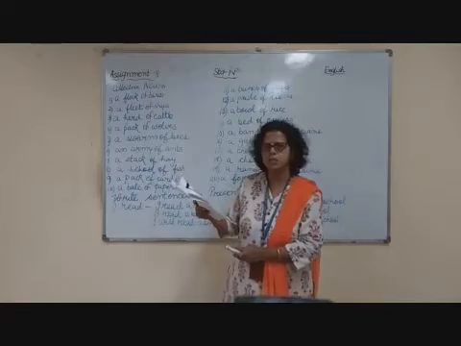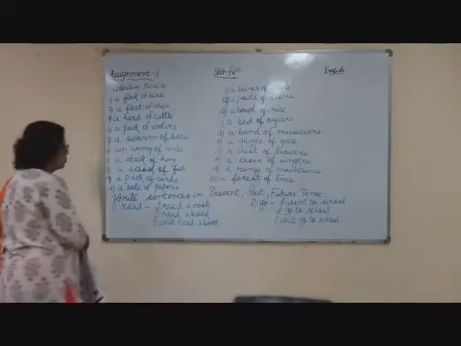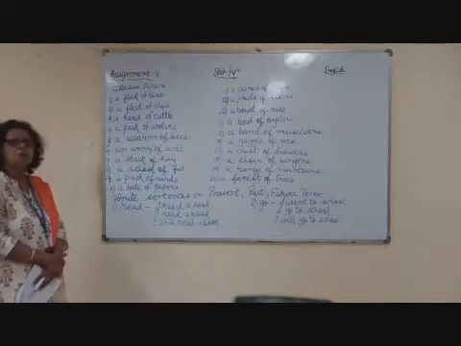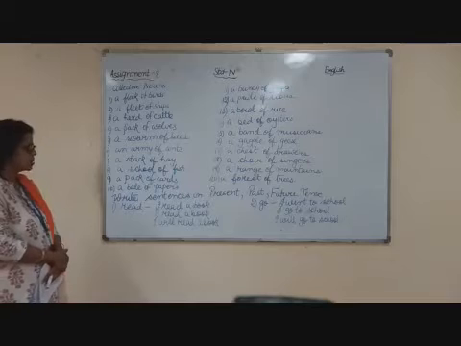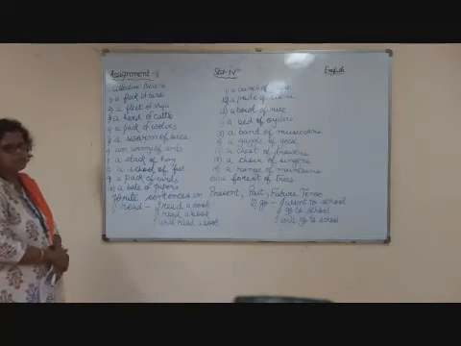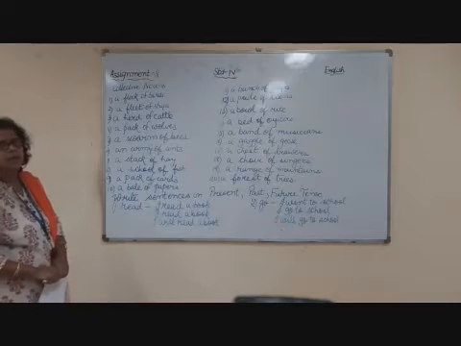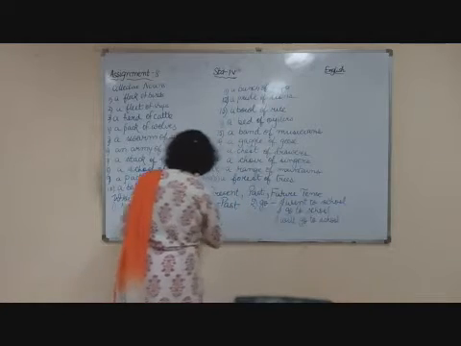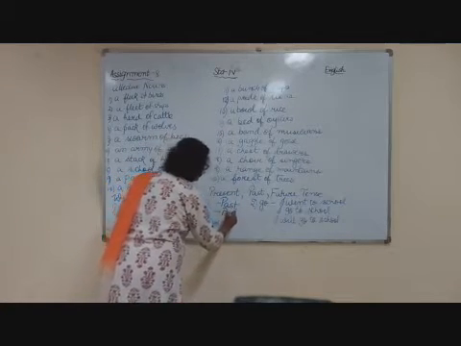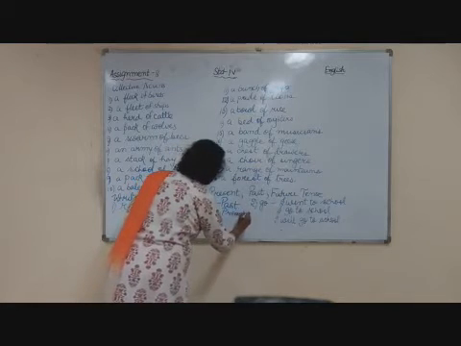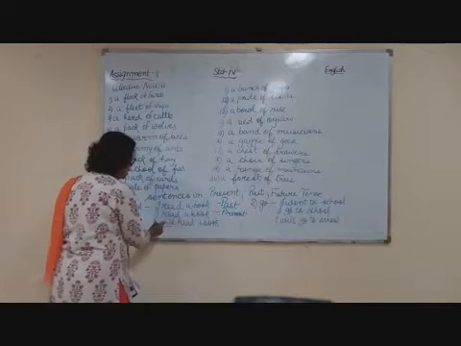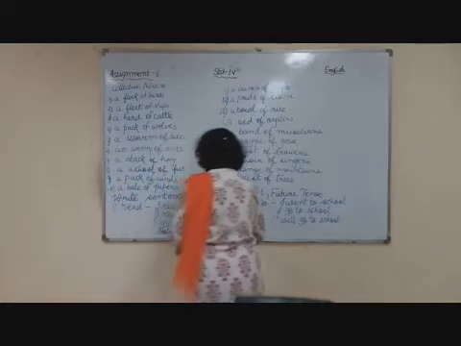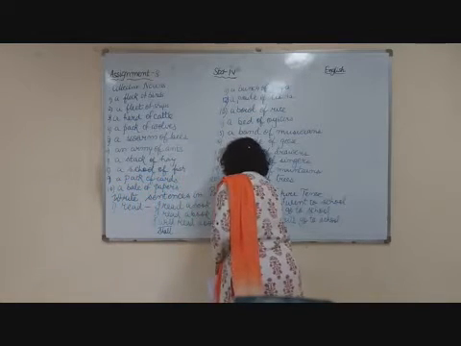So how to write in present tense, past tense and future tense. I have written two sentences, like if you write read. Now read remains read in the past tense. In past tense also we write read, but we pronounce it as red. So in past tense, I read a book. And in present tense, I read a book. And in future, what is added is will. Will or shall also you can write. Both are correct. I shall read a book or I will read a book. So this you have to add.